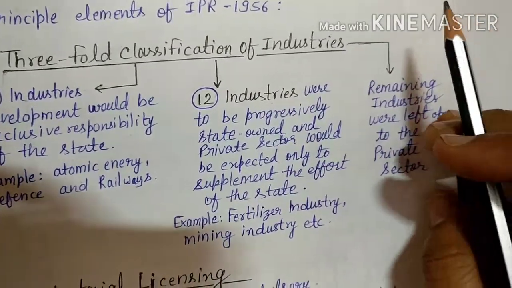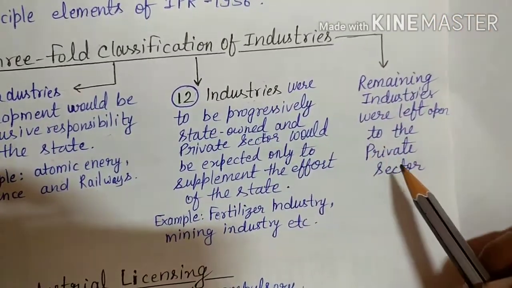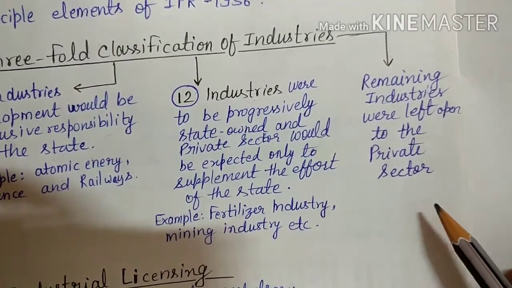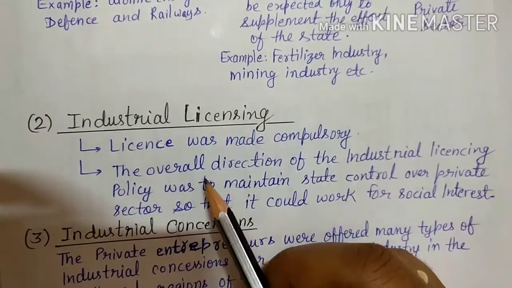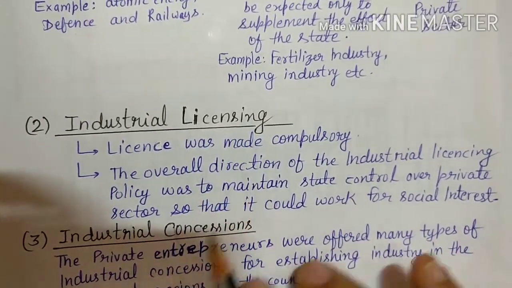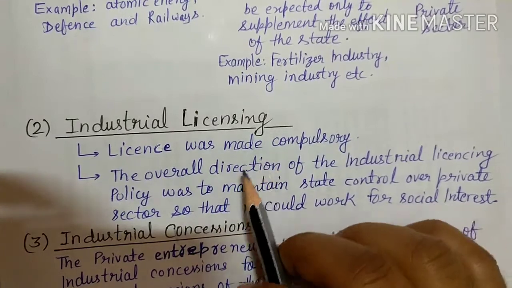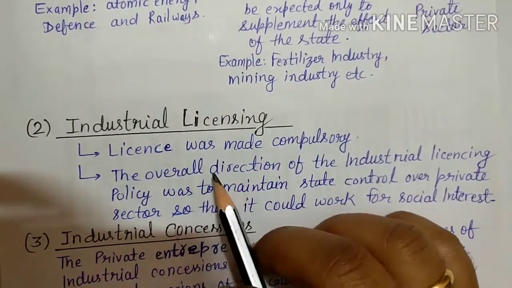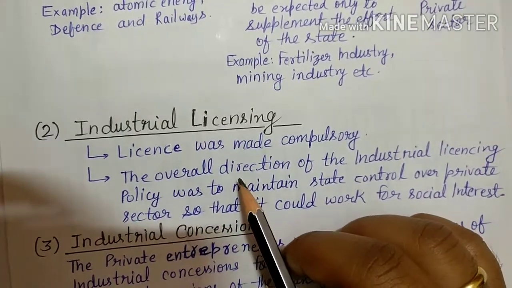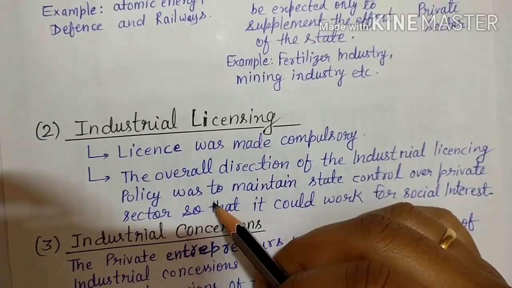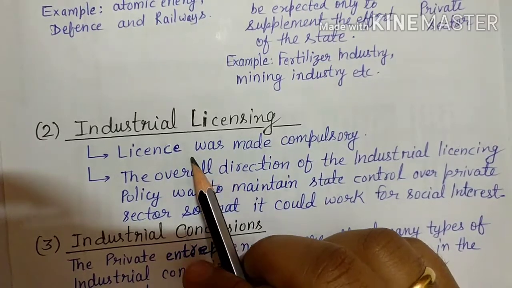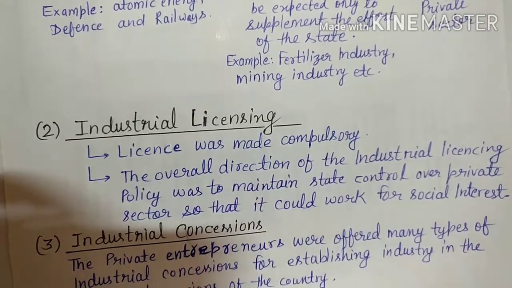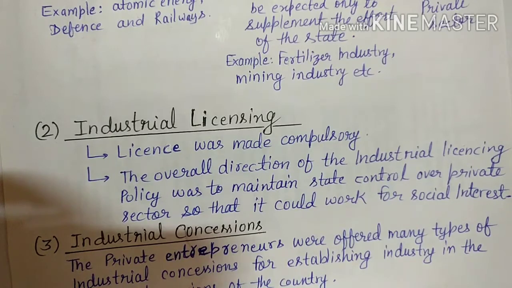Then the remaining industries were left open to the private sector, but there are still some restrictions by the government. Then comes industrial licensing. A license was made compulsory. Without a license you can't do any work or develop any industry. In order to promote social justice, they made the license compulsory, so that the private sectors are under the control of the state.